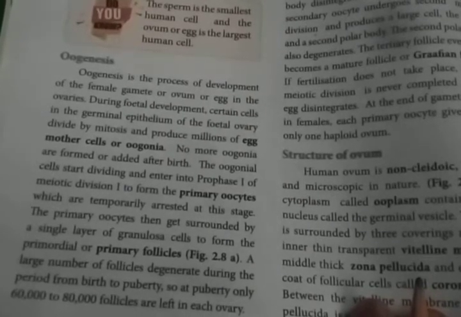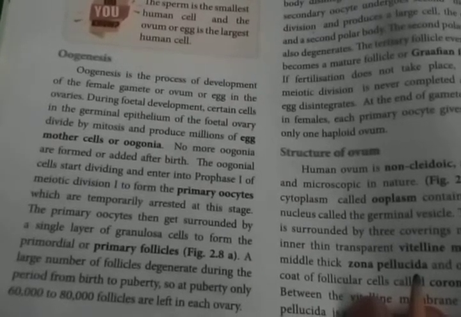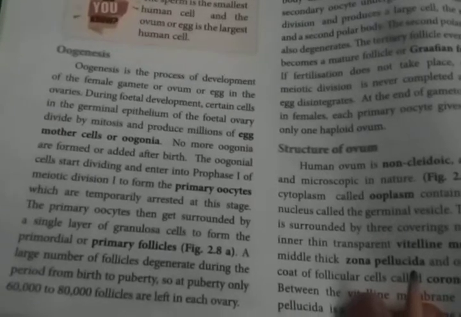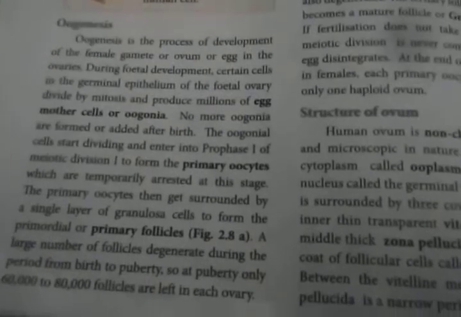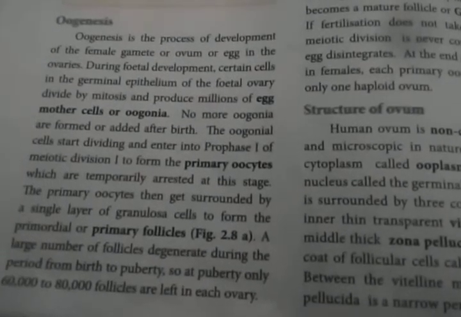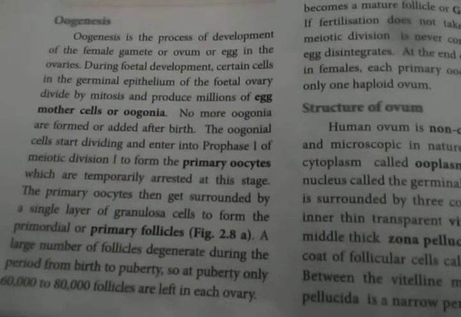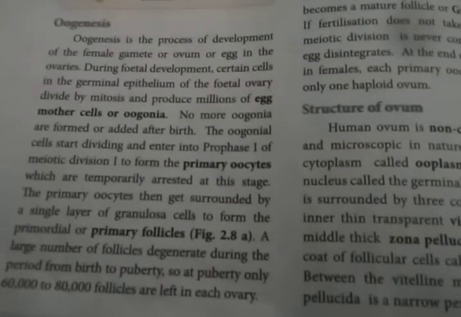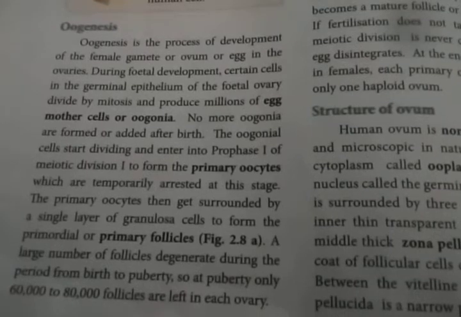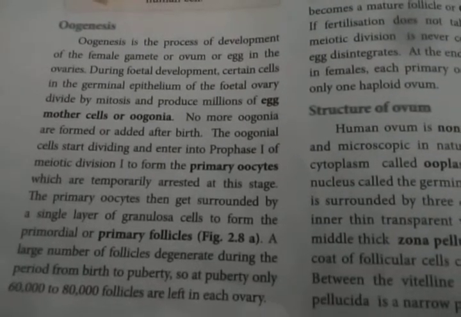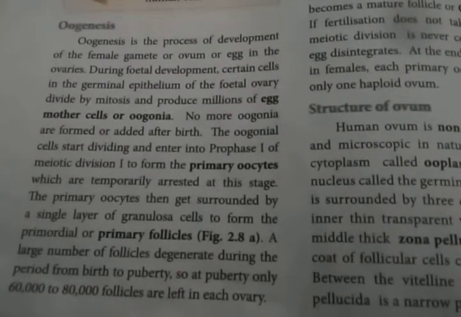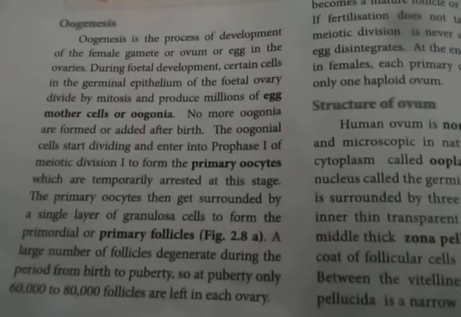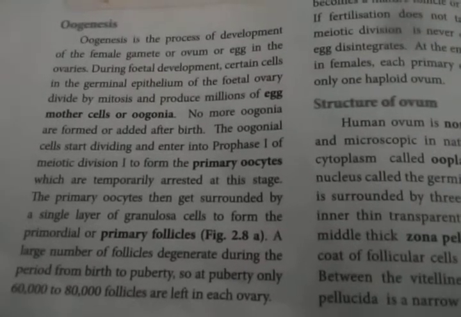So the oogonial cells start dividing and enter into prophase 1. That is meiosis cell division. It has a number of stages. In lower classes you have studied interphase, prophase, metaphase, anaphase, telophase, like that. So that cell division occurs. The oogonial cells start dividing and enter into prophase 1 of meiotic division 1 to form the primary oocyte.